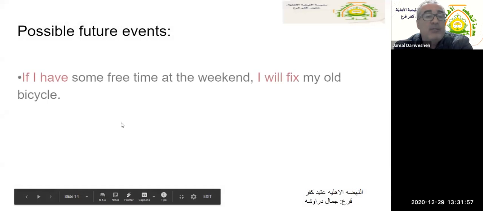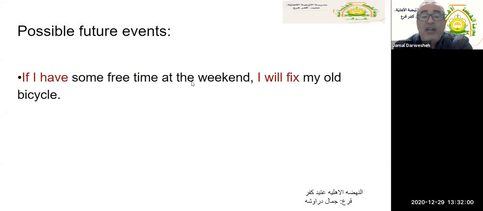Possible future events, as we say. If I have some free time at the weekend, I will fix my old bicycle. So this means that I will fix my old bicycle only if I have some free time. Okay, this is the meaning. What can we understand from this? What can we infer from this? We can infer that if I do not have some free time at the weekend, I will not fix my old bicycle.